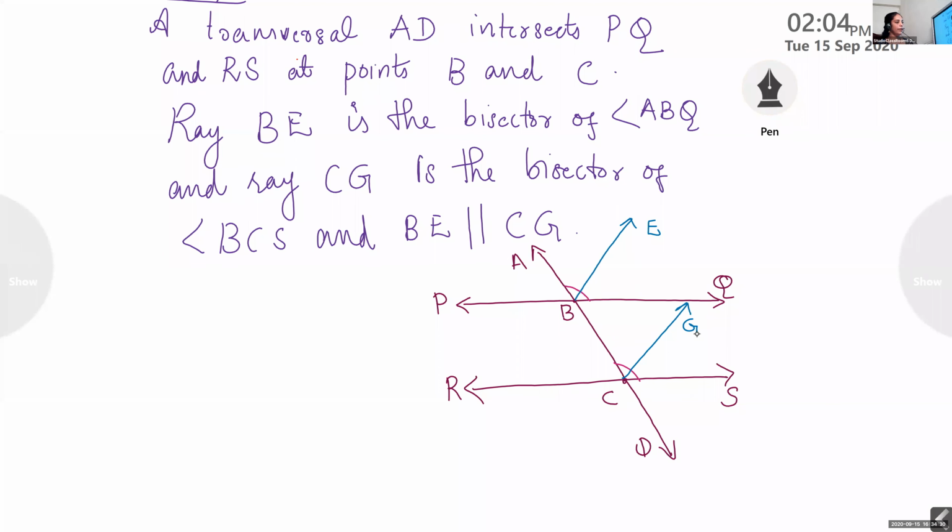Okay, children. We have to prove that PQ is parallel to RS. What we have to prove? We have to write this. We have to prove that PQ is parallel to RS. It's a very important question. We have to prove that PQ is parallel to RS. It is a very important but very easy question also.